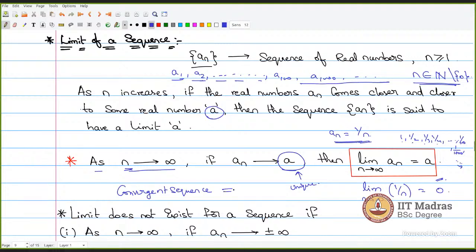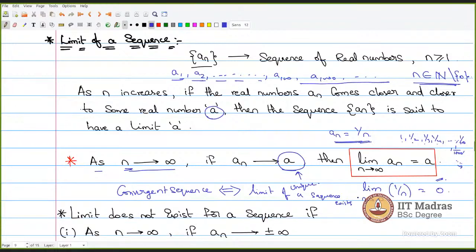So a convergent sequence is the same as a sequence whose limit exists. If the limit exists for a sequence, then it is called a convergent sequence. If the sequence is convergent, then obviously the limit of the sequence exists. So it is both sides.